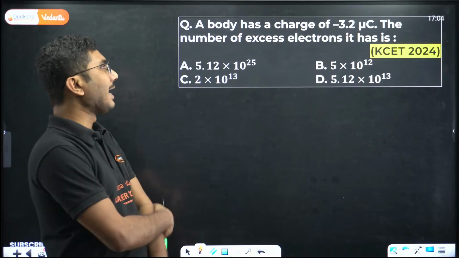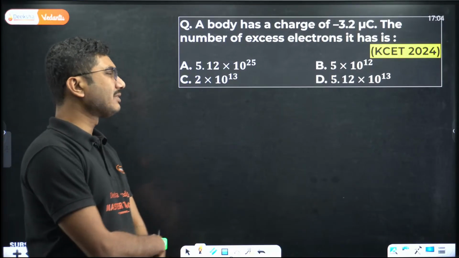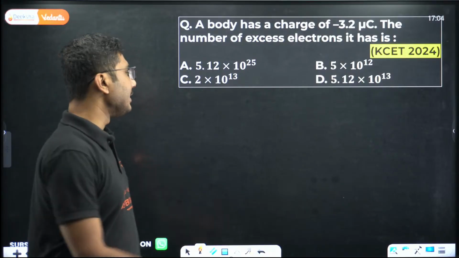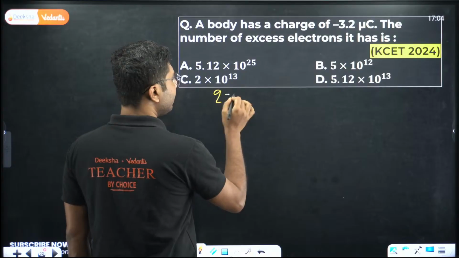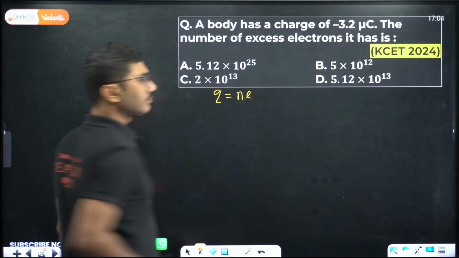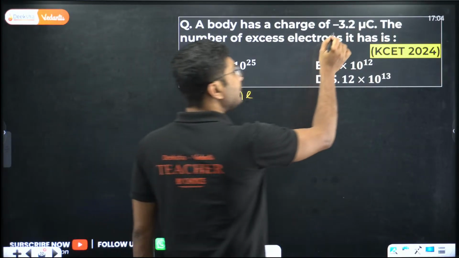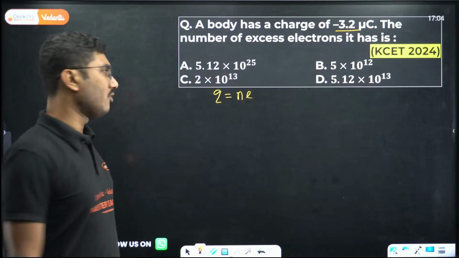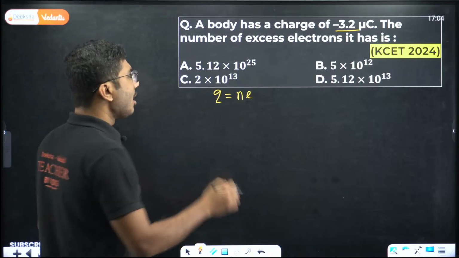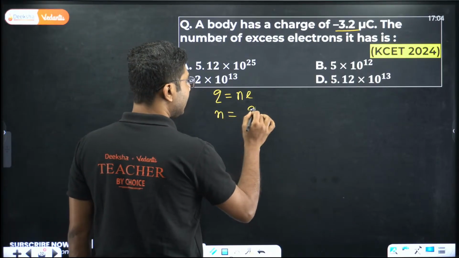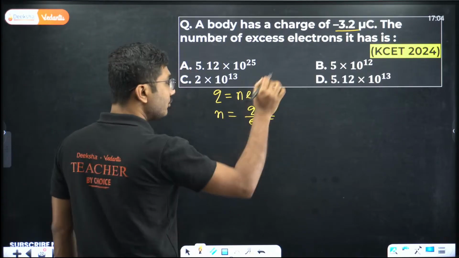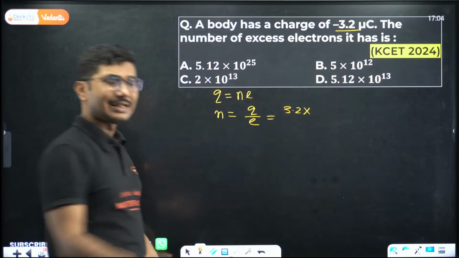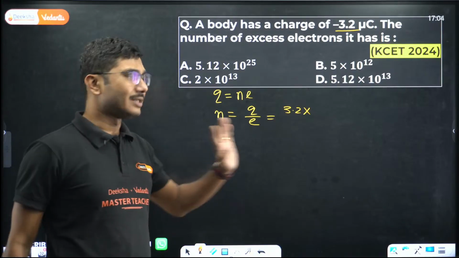A body has a charge of minus 3.2 micro Coulomb. The number of excess electron it has. So very easy question. Q equals to N into e. Now for this question, because 3.2 is a multiplier of 1.6, we will use the basic formula, that is Q is equal to Ne, or number of electron is actually Q upon e. So what is Q? Q is 3.2. We will not consider the sign. Sign means either excess electron or lack of electron. That's it. Sign is not important.